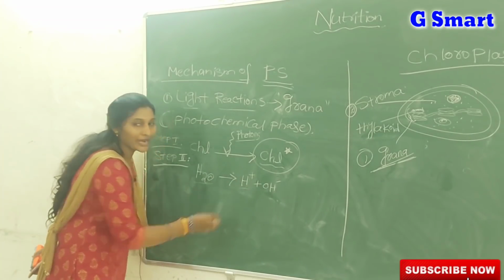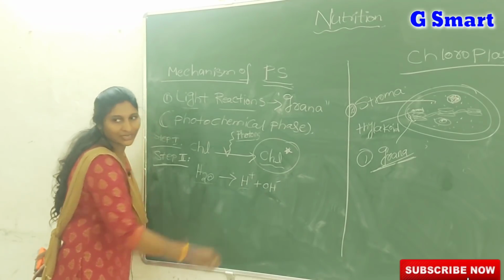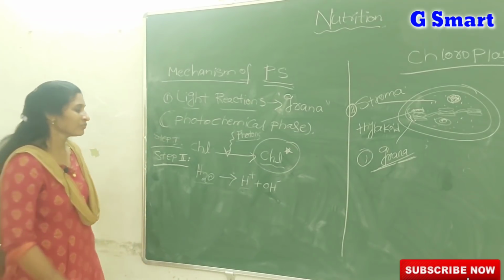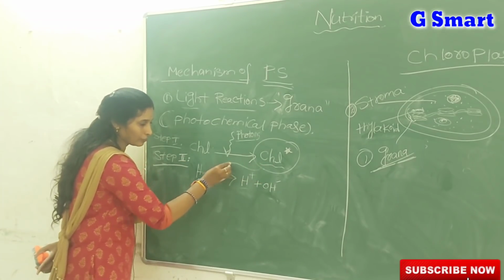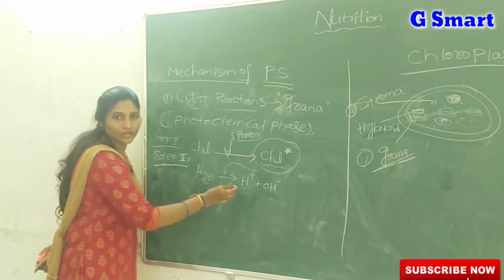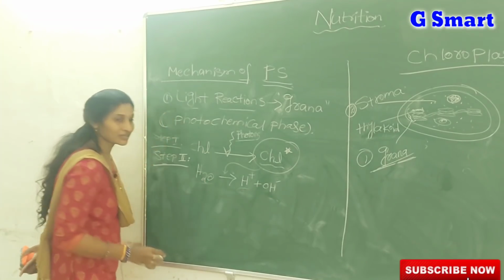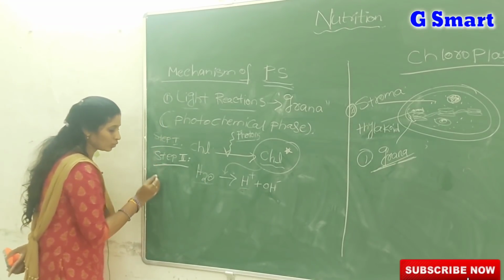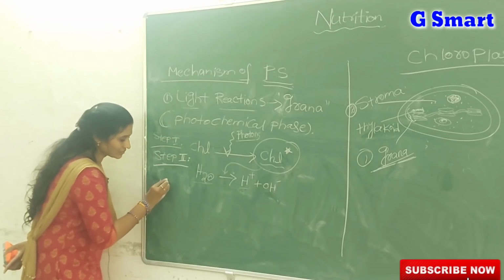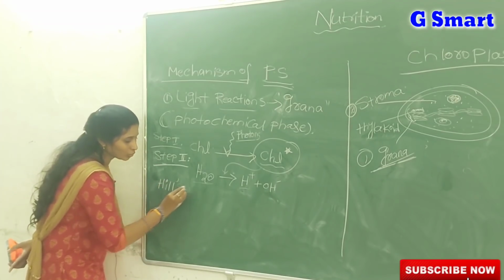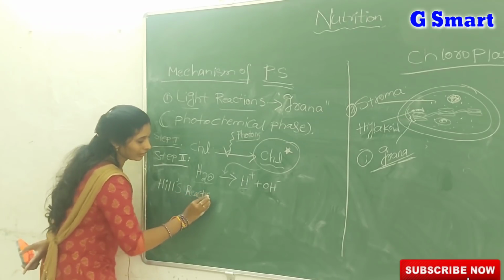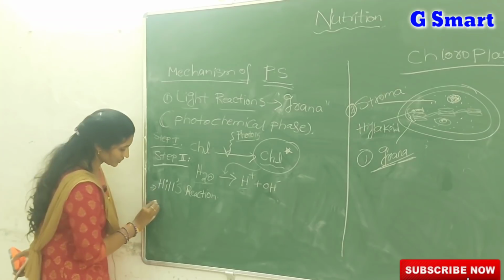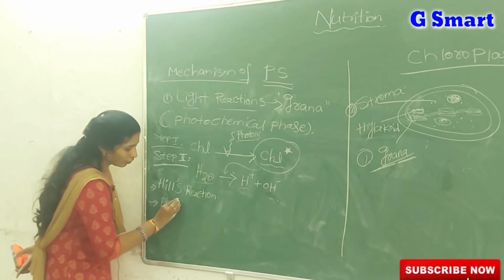H plus ion we call the hydrogen ion, and OH minus ion we call the hydroxyl ion. So this step 2 is technically called Hill's reaction, and also photolysis.